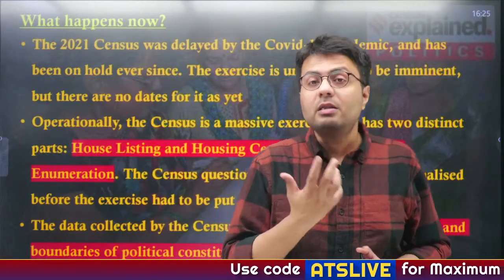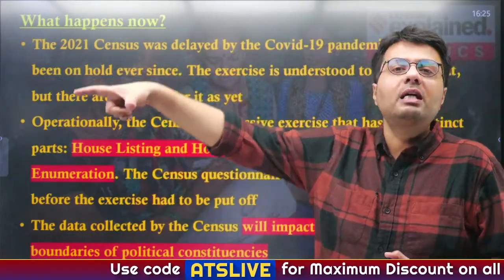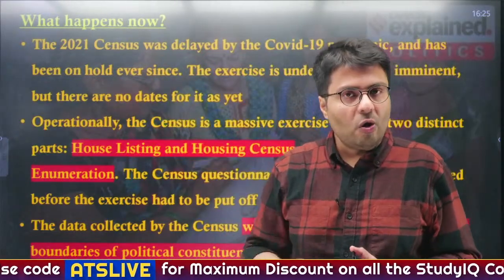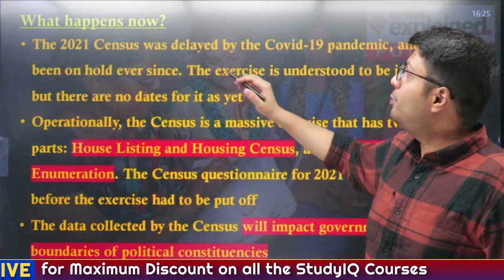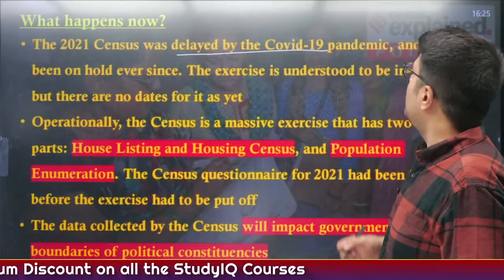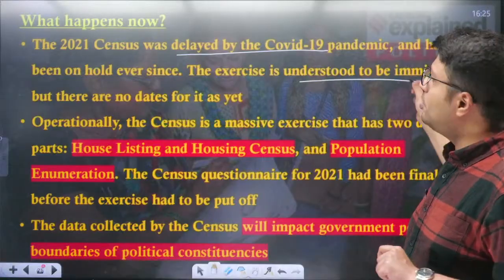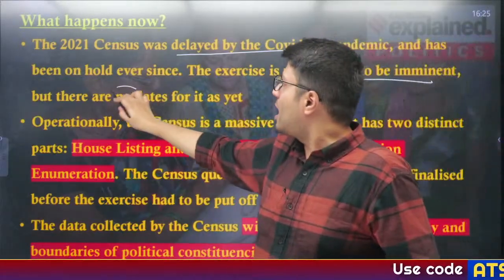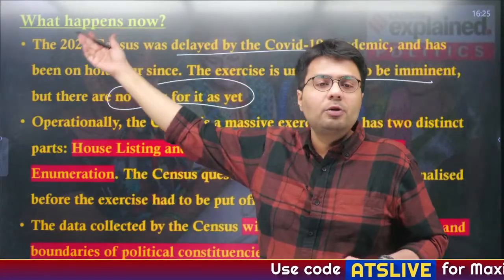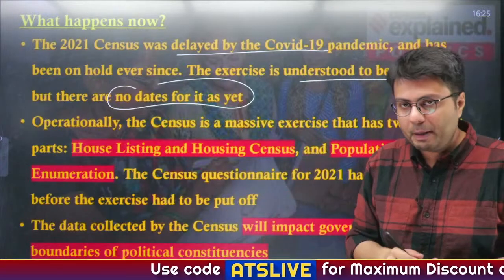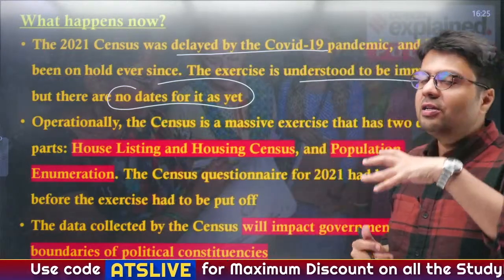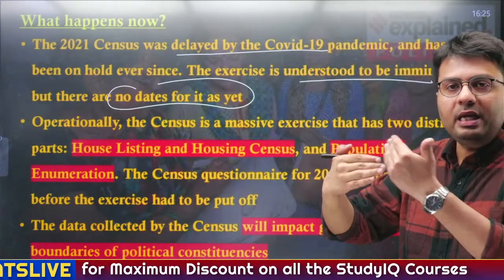Now what happens after the government has said we will conduct the caste-based census in the ongoing and upcoming census? The 2021 census, which was delayed due to the COVID-19 pandemic and has been on hold ever since, is understood to be imminent, but till now there are no dates of when this census will actually happen. Now operationally, the census is a massive exercise which happens in two parts.